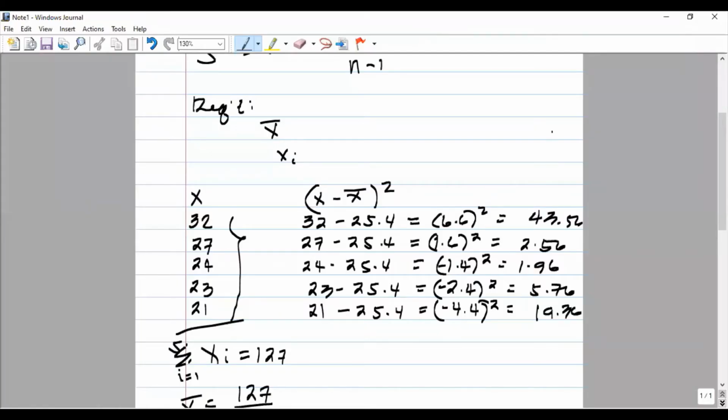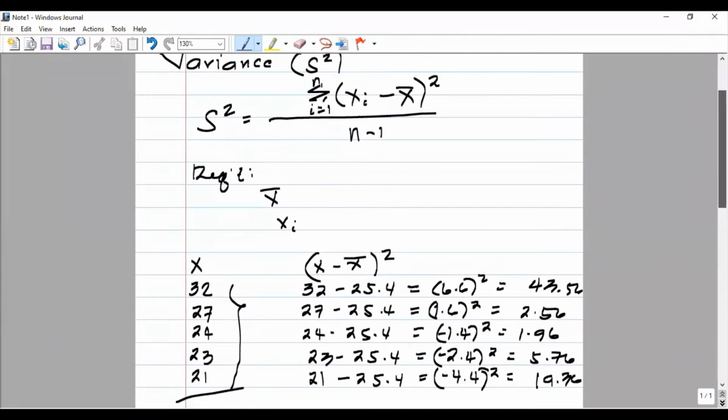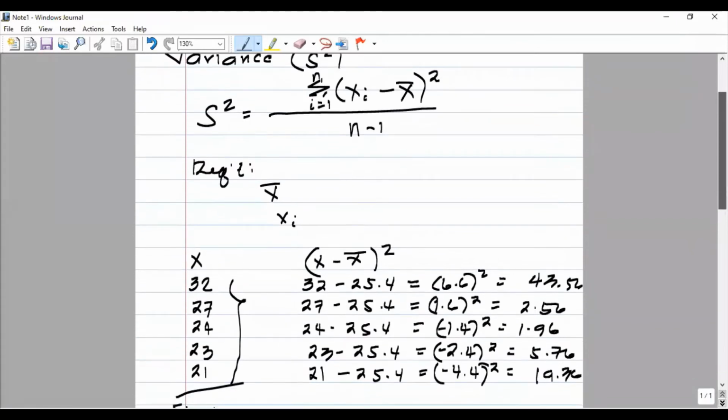Okay, let us continue. So here, again, the requirement in finding the variance of our sample data under ungrouped data is the summation of the squared deviations of each score from the mean. So this is our squared deviation of the individual score from the mean.